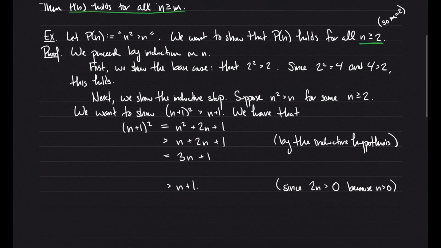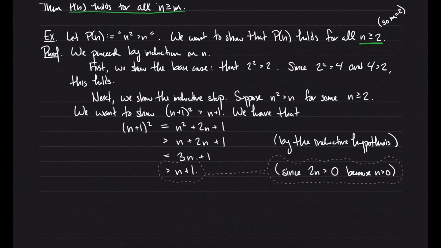Okay, so there's our proof. We just did this calculation. We used our inductive hypothesis once to replace this guy by n, putting here a greater than sign, and otherwise the calculation just involved elementary school arithmetic, and then we find what we want, which is that this guy is greater than this guy. Okay, so our inductive step is over.